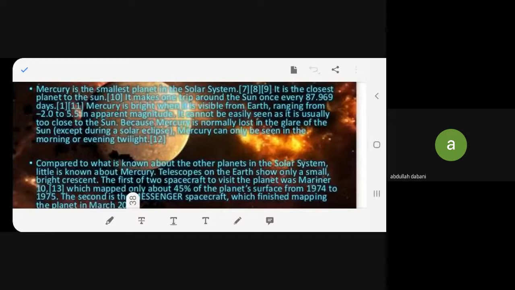In Hindi, what is the name of Mercury, beta? It is known as Budh. You got it?